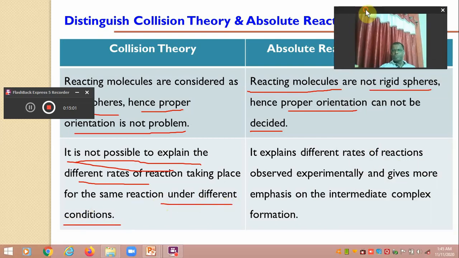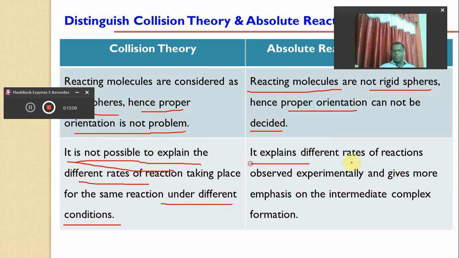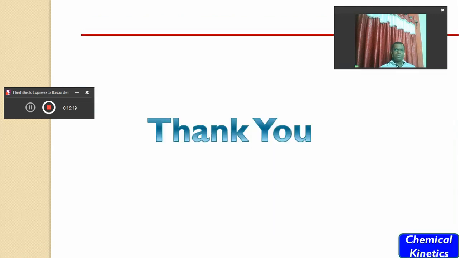If the conditions change, then why the rate of reaction also changes is not explained with the help of collision theory. But the absolute reaction rate theory explains the different rates of reactions observed experimentally and gives more emphasis on the intermediate complex formation that we call the activated complex. So it is able to explain the different rates of reaction under different conditions.